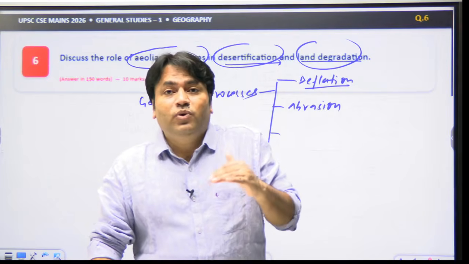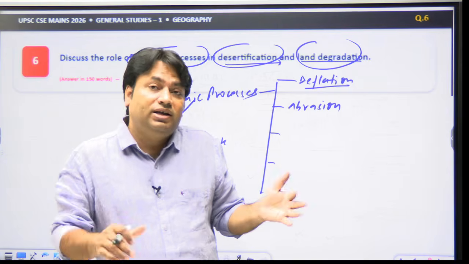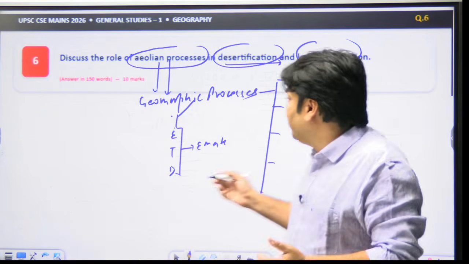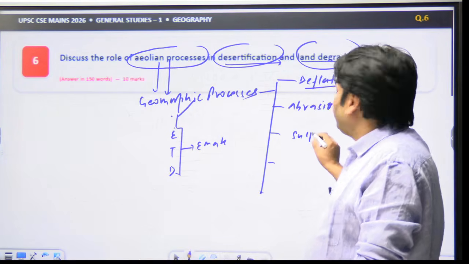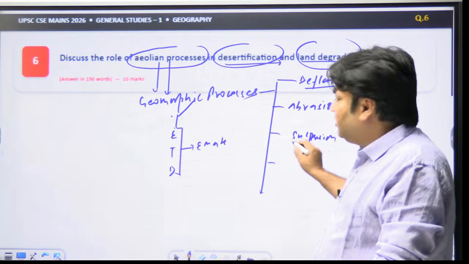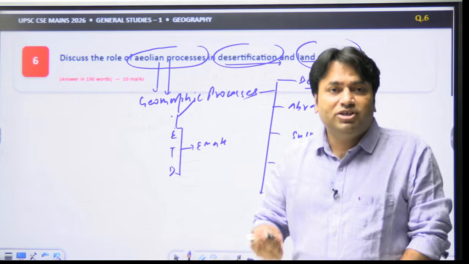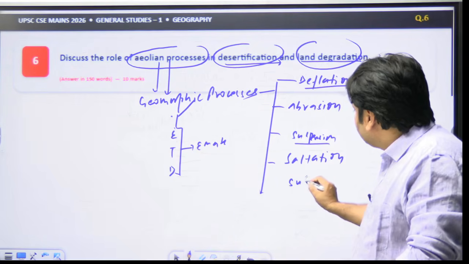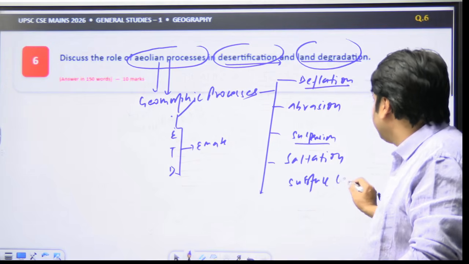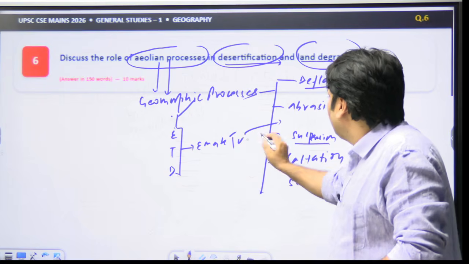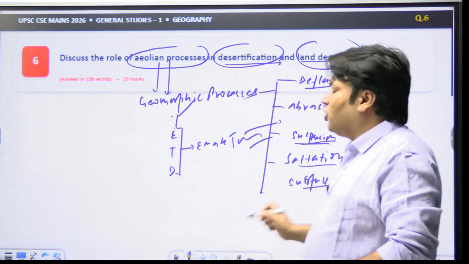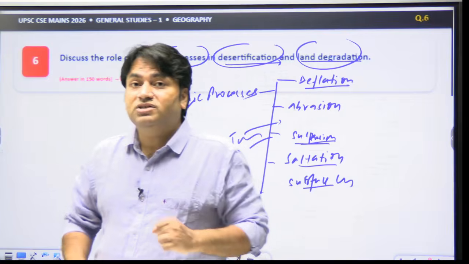And there are keywords for transportation. Transportation occurs through suspension, saltation and surface creep. What is suspension?